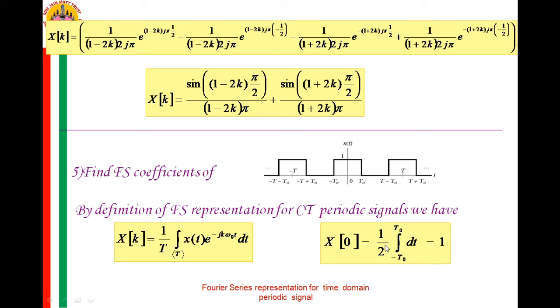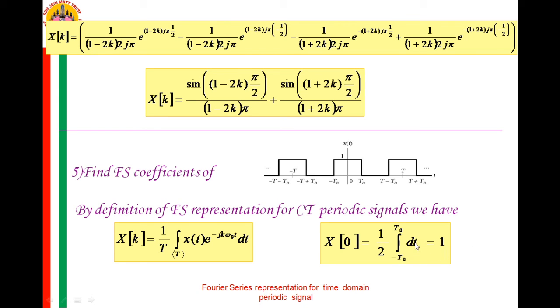This should be 1 by T here, from minus t naught to plus t naught dt. So then this is not 1, you recalculate it.